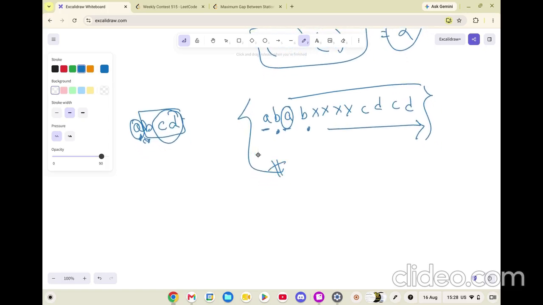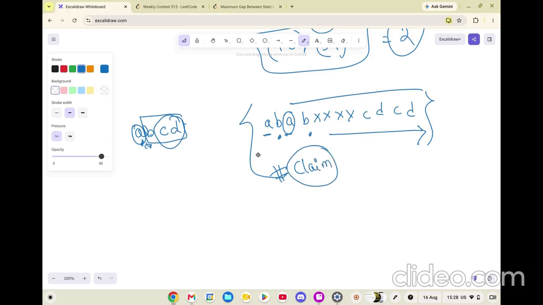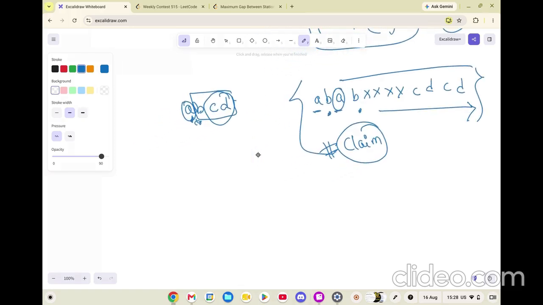The first claim which I want to have with you is, hey, before making a claim, let's talk a bit more of what I want to say. Let's say this A can have a difference with only this B. This A won't have any relation with this C. Let's call this index answer 1, this answer 2, this answer 3. Do these two have any relation? No. The only relation is between two consecutive elements.